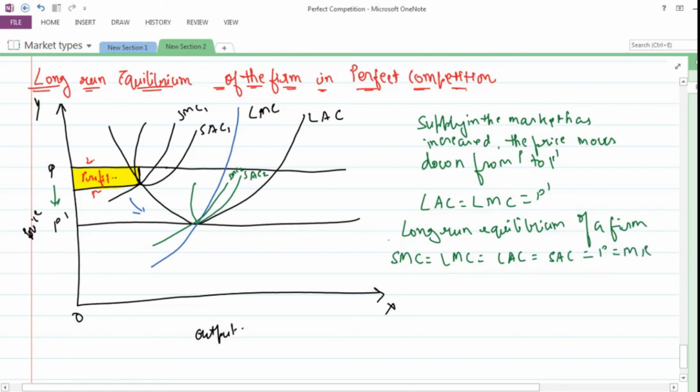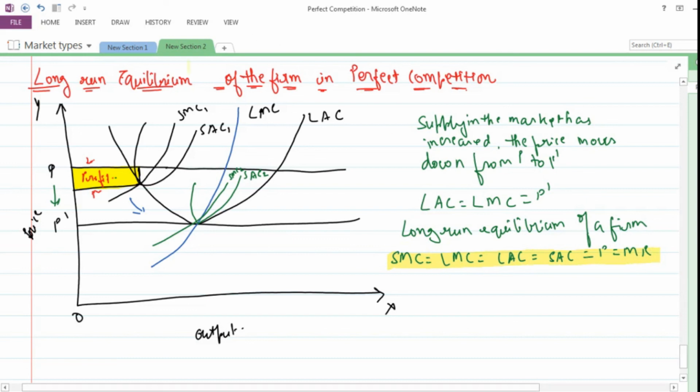So everything has to be equal. A situation wherein this condition gets satisfied, a company would be in equilibrium. ये कंडीशन जहाँ पे सेटिस्फाई हो रही है तभी कंपनी इक्विलिब्रियम पे रहेगी लॉन्ग रन में.